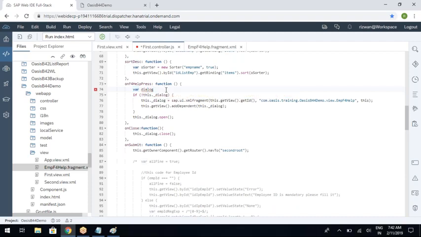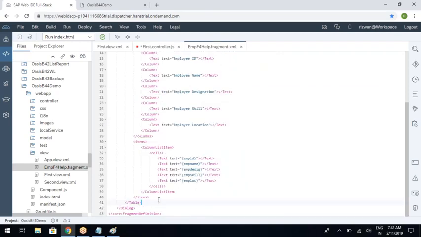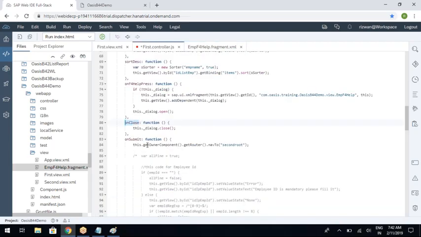So that is the reason we define this fragment with this._dialog. Hope you understand. Since I used this._, I can access it in the close function also. However, I have not created the close button yet. I will create the close button, but I have just written the press action here. On the press, I will call the same function.